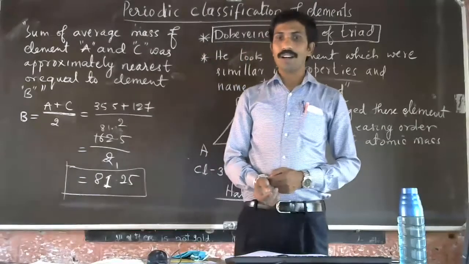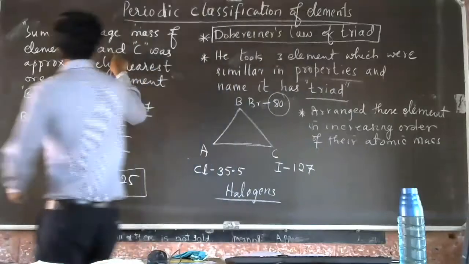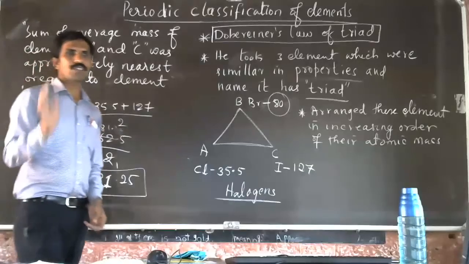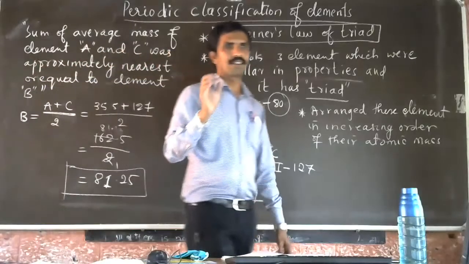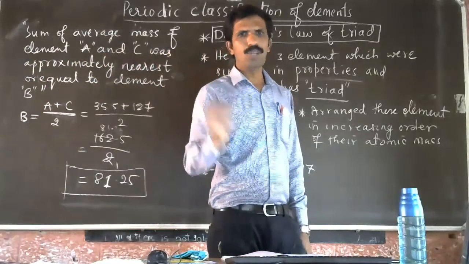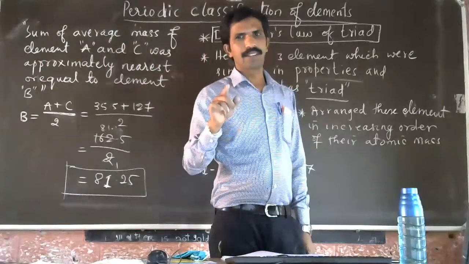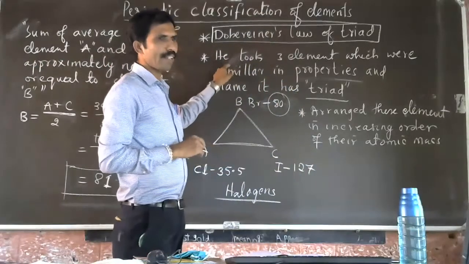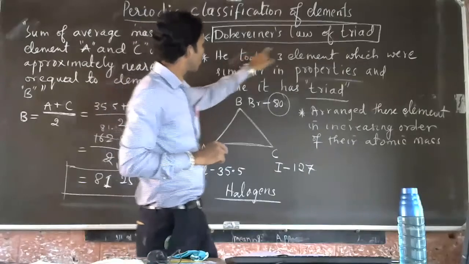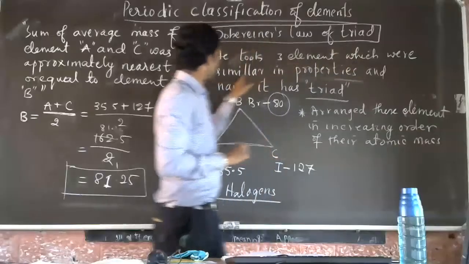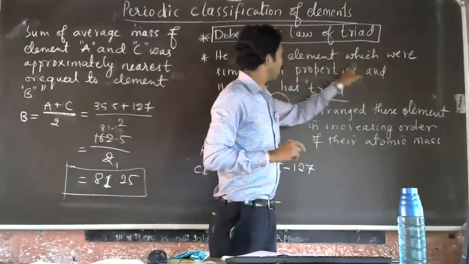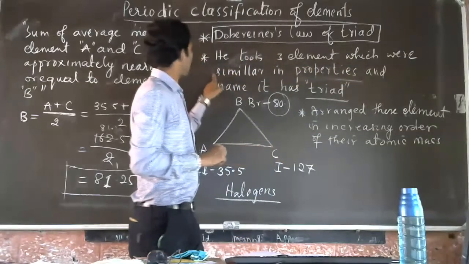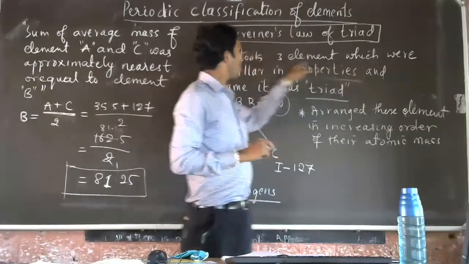According to the law, these three elements are, no doubt, a triad. But as I told you at the start of this theory, he took three elements which were similar in their properties, but carbon, nitrogen and oxygen do not have similarity.